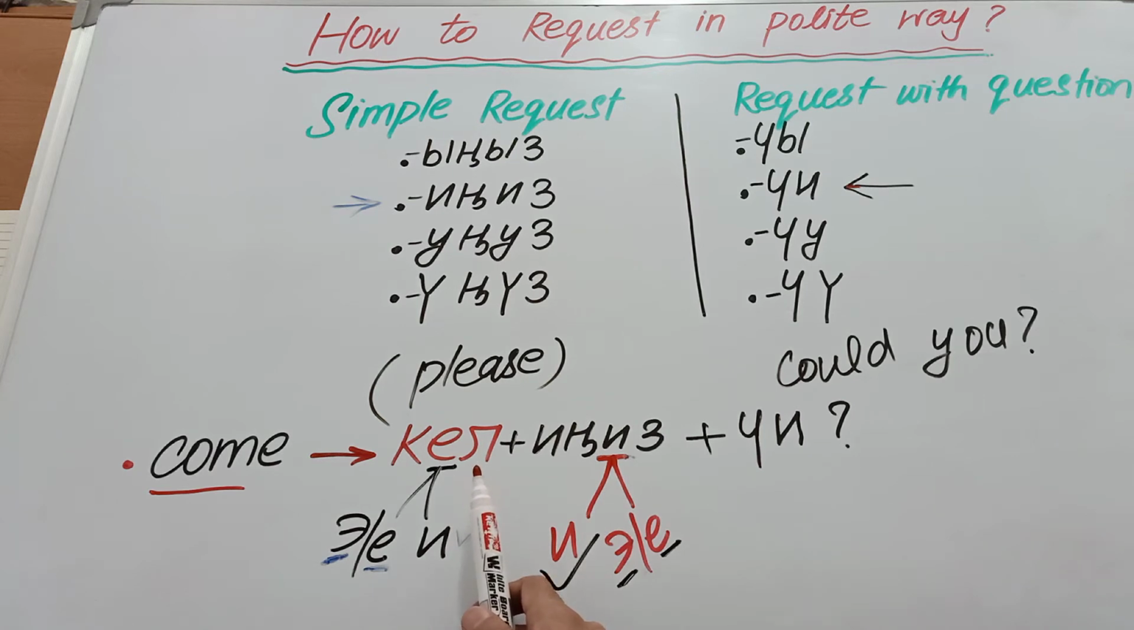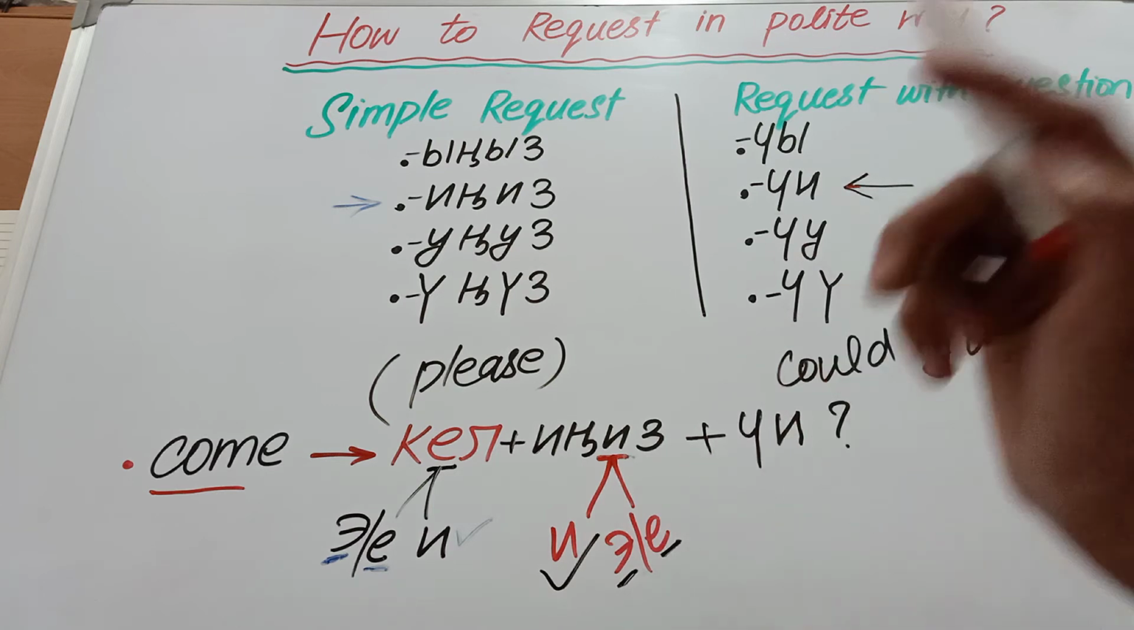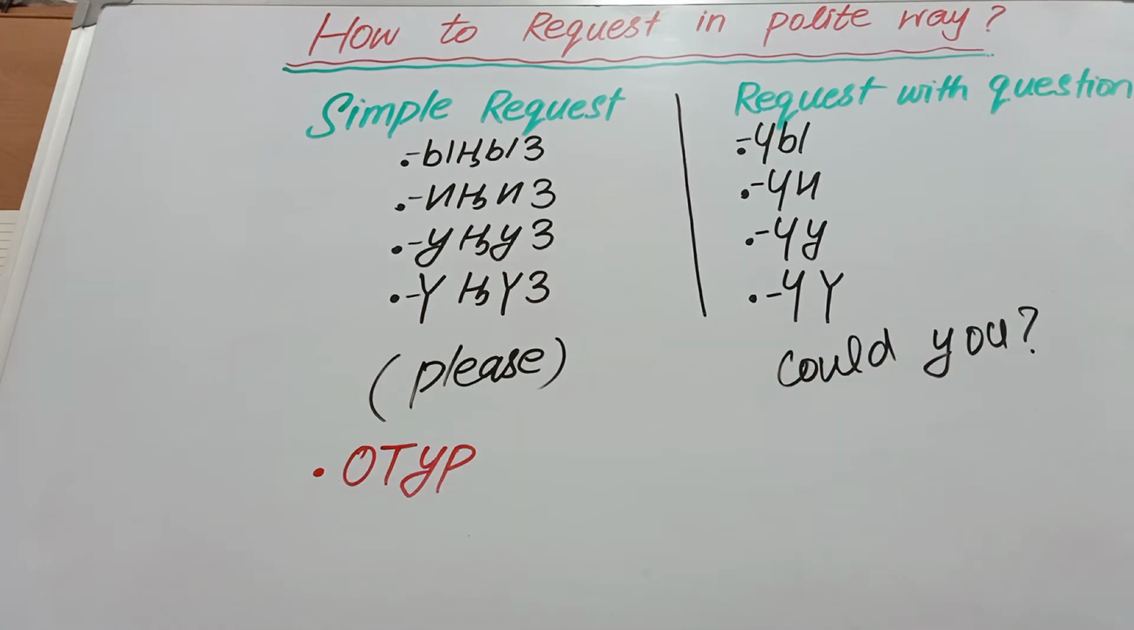Just kel, come. Kelingis, please come. Kelingischi, could you please come. Here we have the next example, otur. Otur means sit down, and you want to make it please sit down.